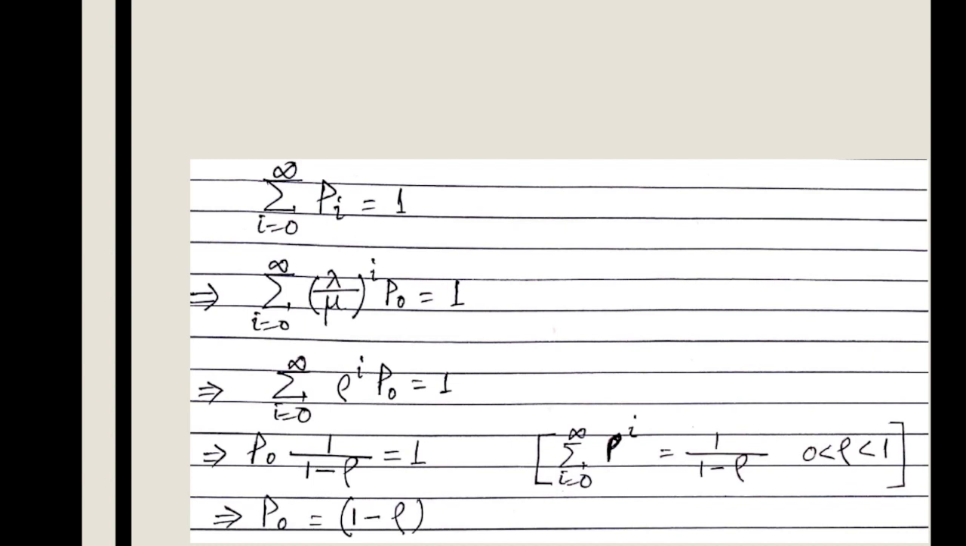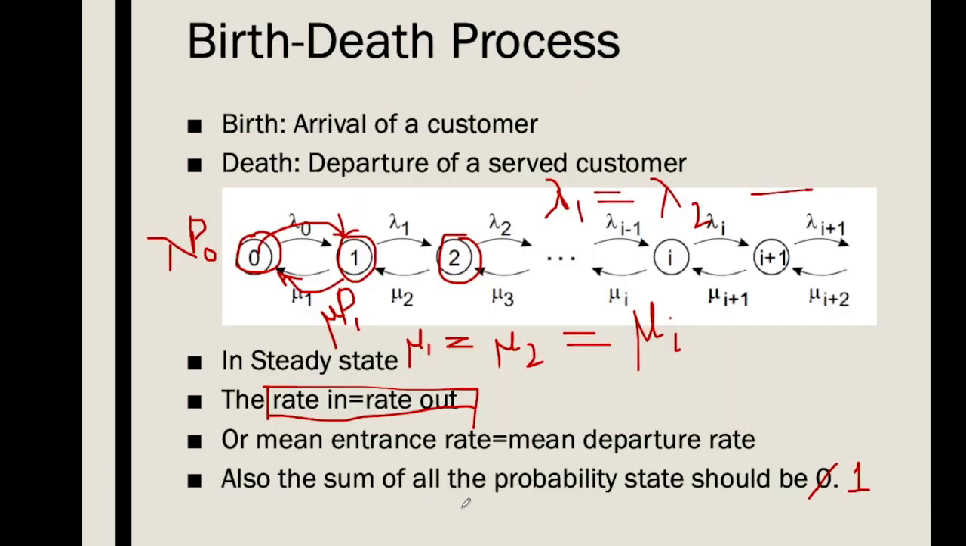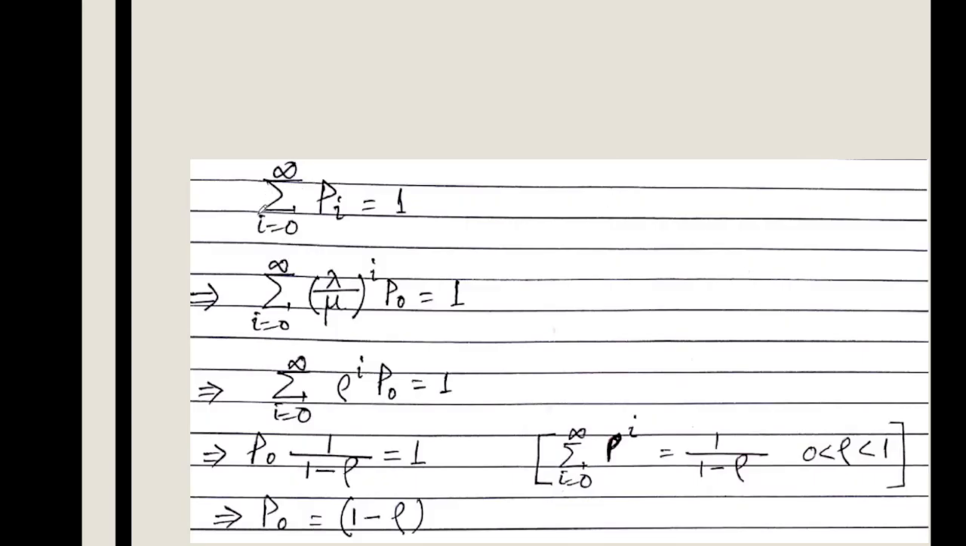And now the next equation says that the summation over all pi's, as we have told at the start, the sum of all the states should be 1. So p0 plus p1 plus p2 plus p3 and so on up to infinity. So, summation from i equals 0 to infinity, pi equals 1. Now we can represent this pi with the help of lambda by mu to the power i p0 equals 1, or rho to the power i p0 equals 1. And from here we can find the sum of all this quantity.